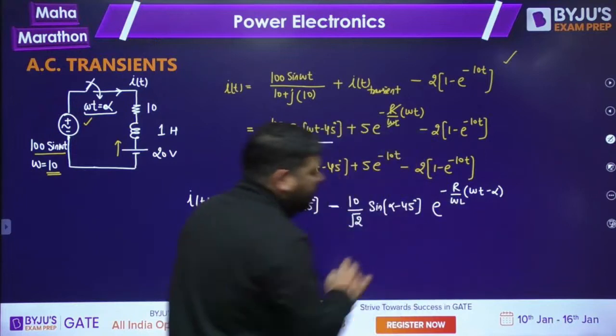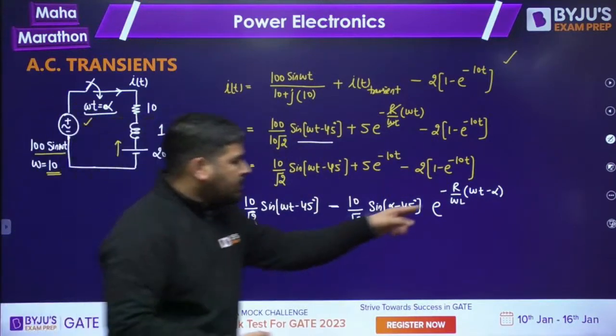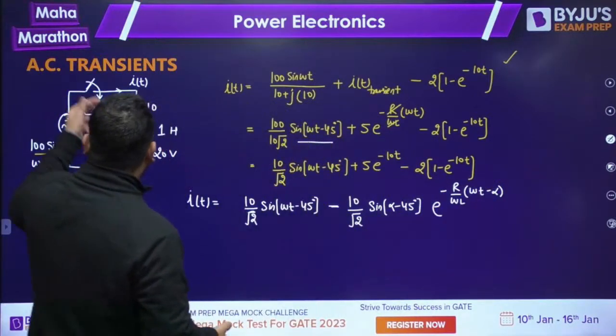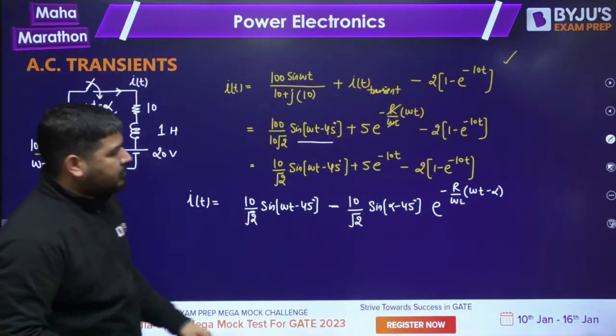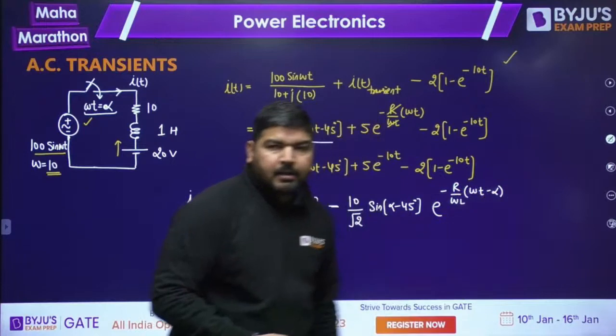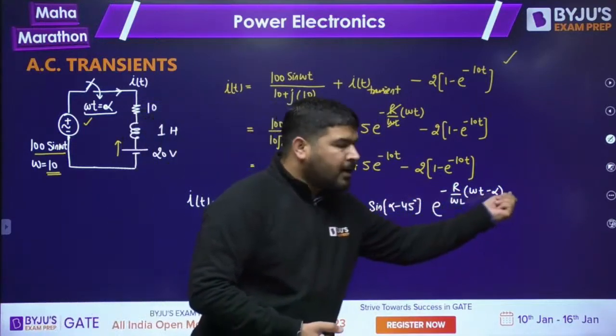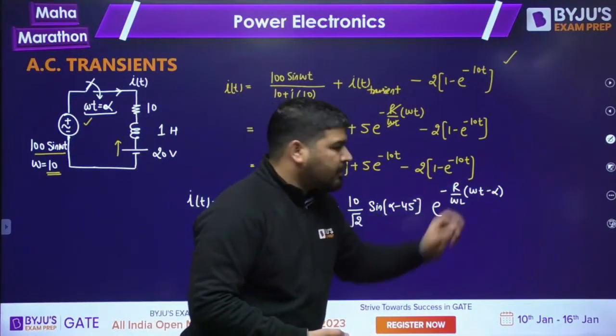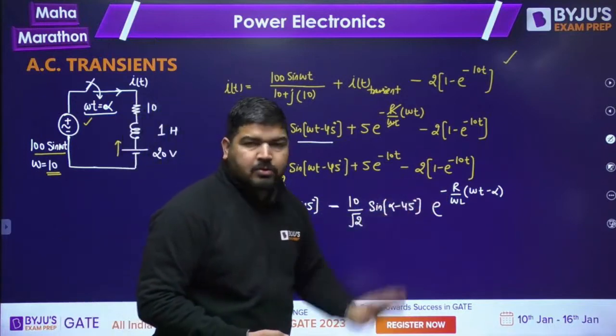Why am I writing omega t minus alpha? Because the problem is the current is not starting at t equal to 0. It is starting at omega t equal to alpha. That's why I have to delay it. So the current equation will be like this. This is the current due to the AC source only.